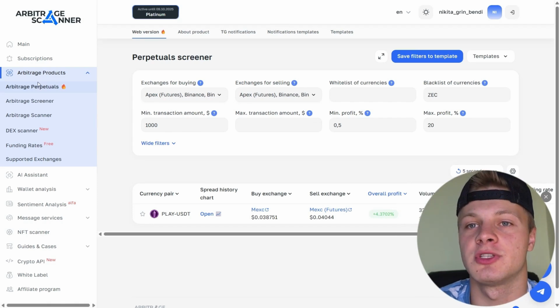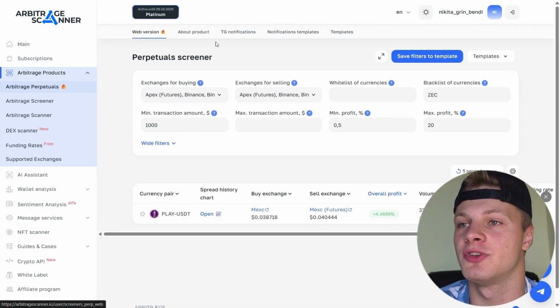And so using the Arbitrage Scanner software, you can look for such spreads. You can set up notifications for yourself. Just go to Arbitrage Products, Arbitrage Futures, and set up a notification directly to your Telegram channel. And as soon as a spread appears, you'll receive a notification in your Telegram channel. You'll see, okay, this token, this exchange to buy, this exchange to sell, and how much you'll earn. Okay, you go in and take the profit.